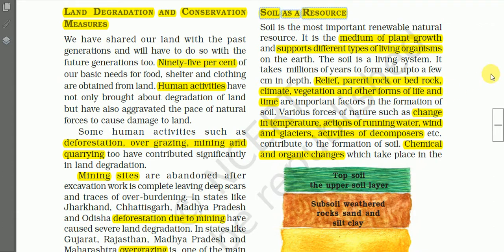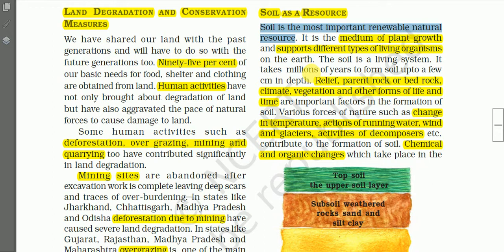Last time we also discussed land as a resource. Actually, soil is nothing but part of the land, and it naturally becomes a resource. Soil is the most important renewable natural resource.